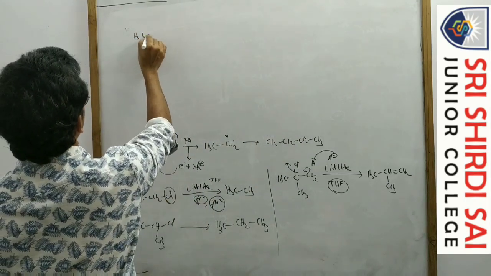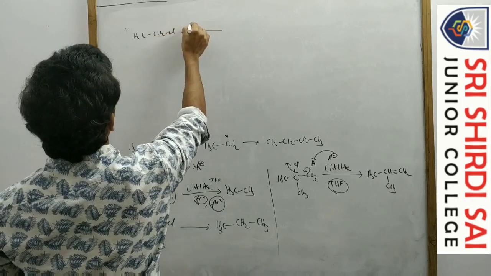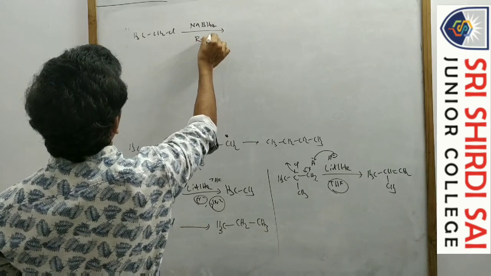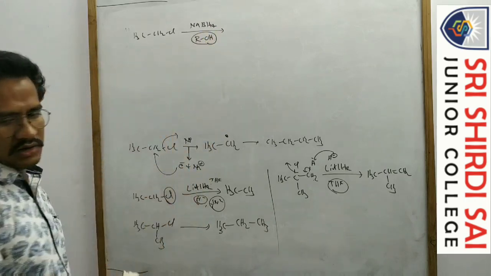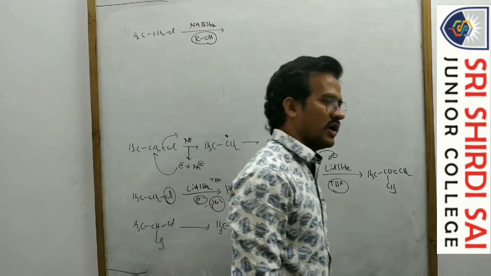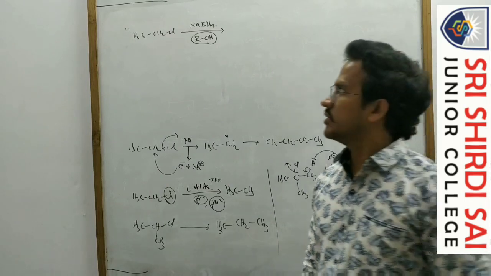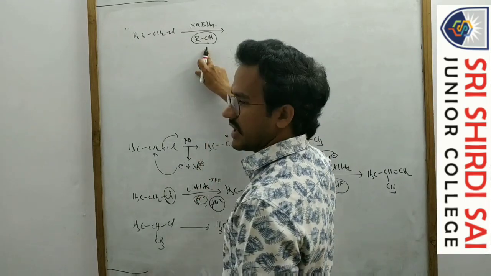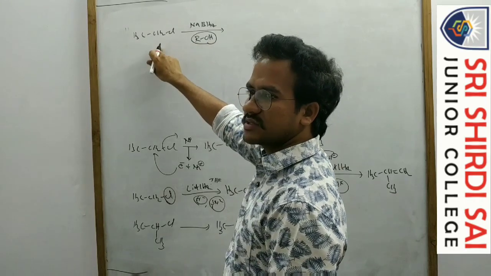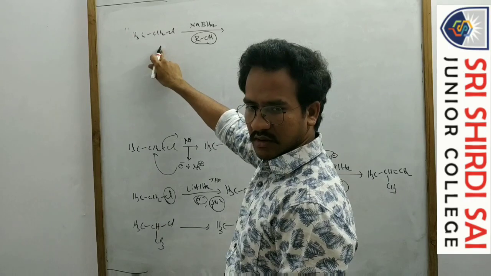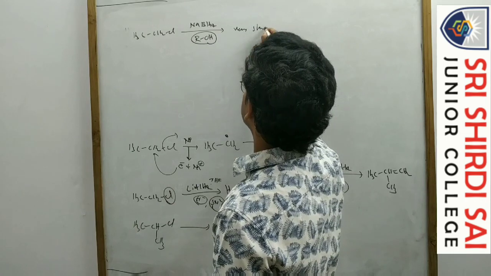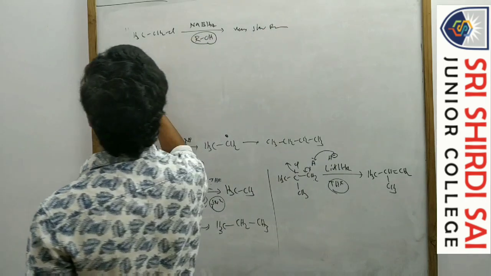First, suppose the primary alkyl halides are treated with sodium borohydride. With sodium borohydride, what is the solvent we can use? Alcohol is the solvent we can use. Alcohol is a polar protic solvent, and a polar protic solvent favors the SN1 reaction. Generally here it is a primary alkyl halide, and primary alkyl halides are very less reactive in the SN1 reaction. So here it is a very slow reaction.